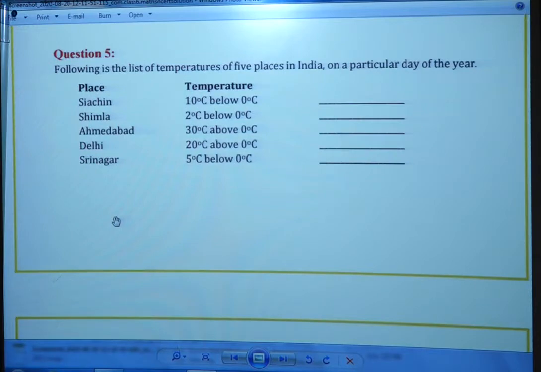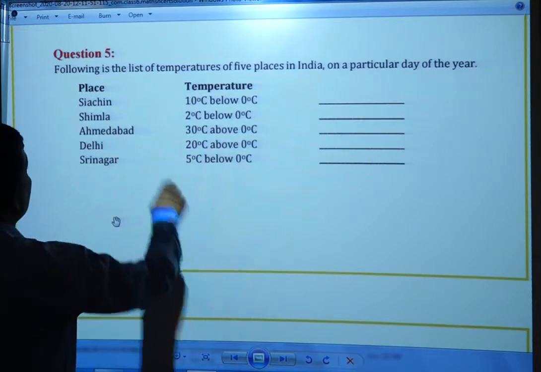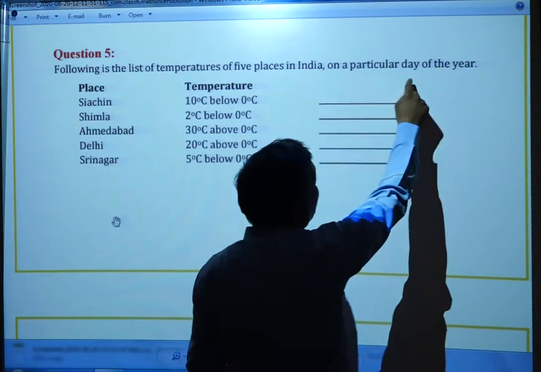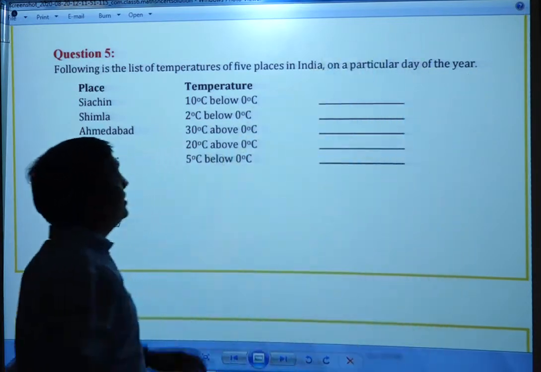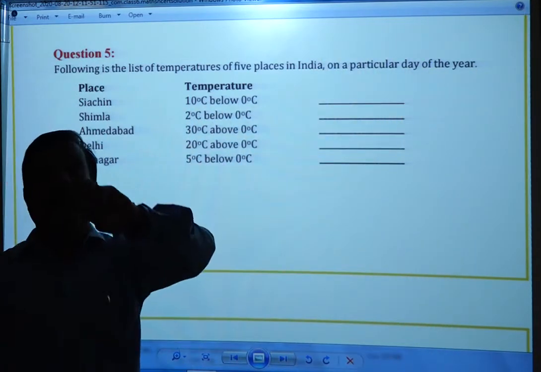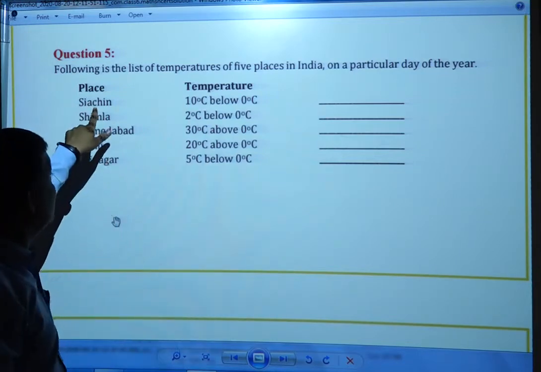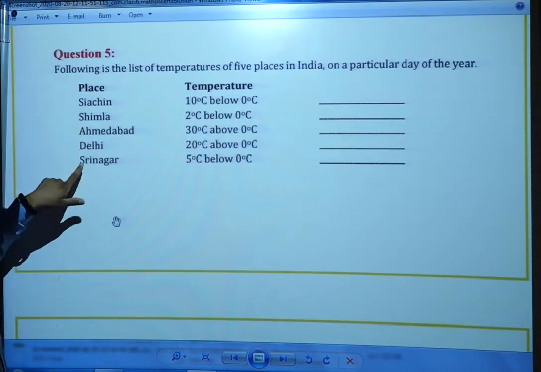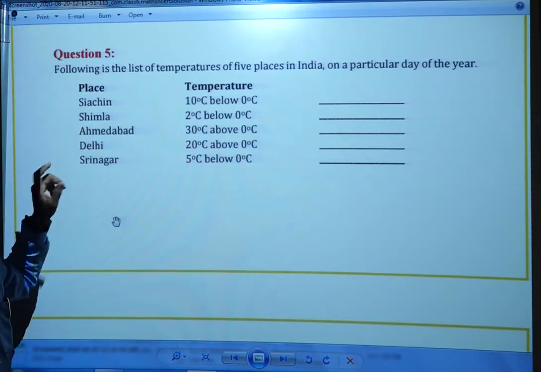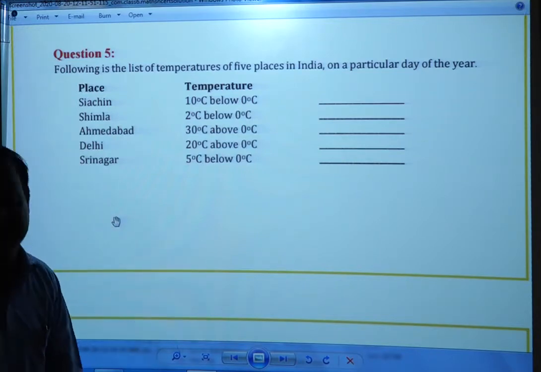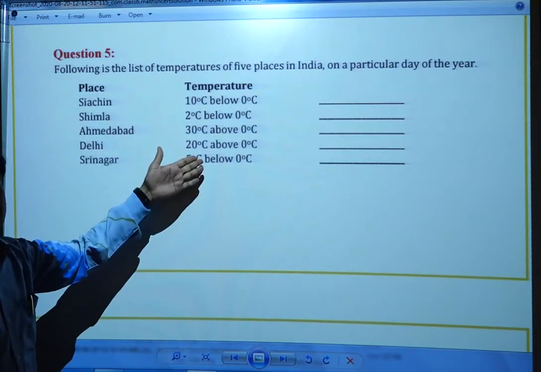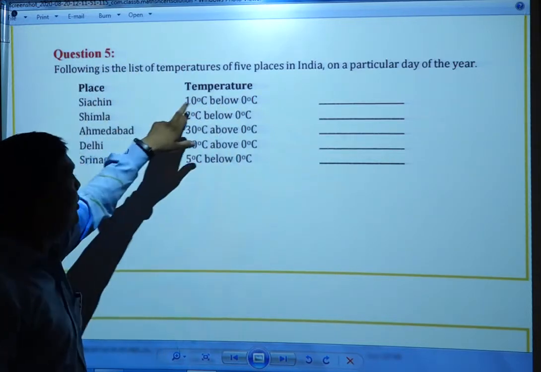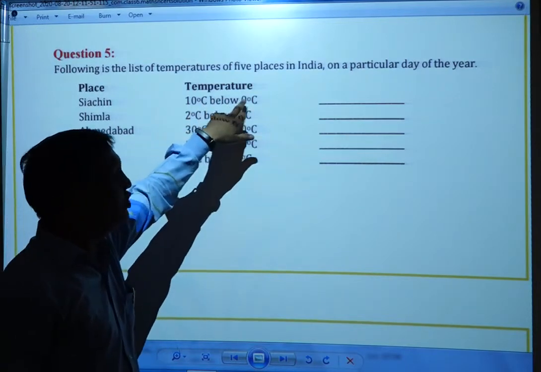Now this is question number 5. What do we have to do? Following is the list of temperatures of 5 places in India on a particular day of the year. These are the places: Saichi, Shimla, Ahmedabad, Delhi, Srinagar. These are the names of Indian cities, and these are the temperatures taken on any one day of the year. Here Saichi is shown as 10 degrees Celsius below 0 degrees.